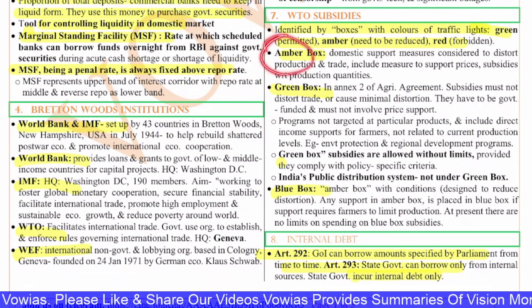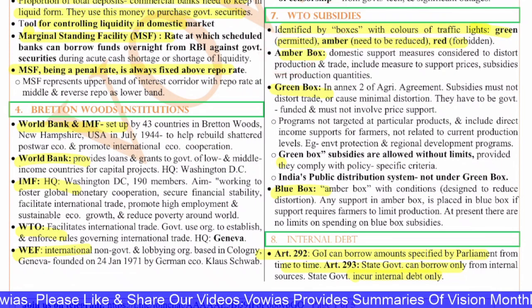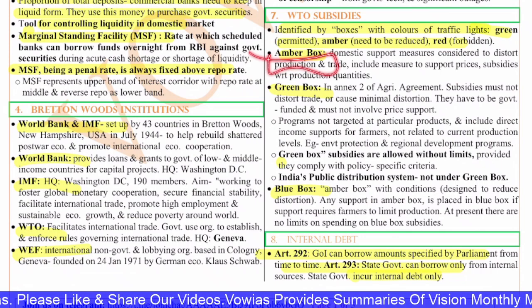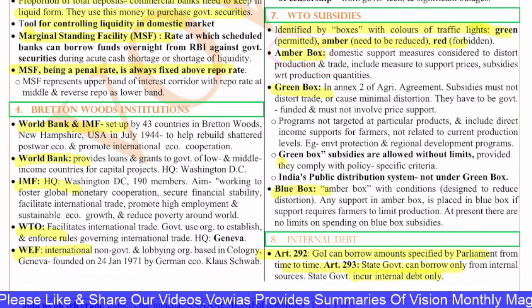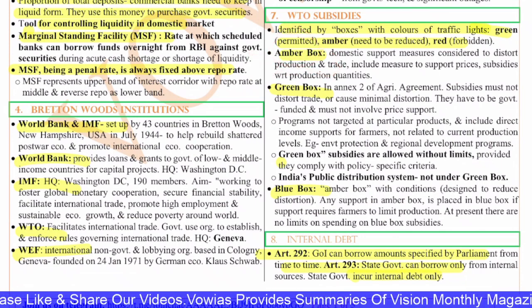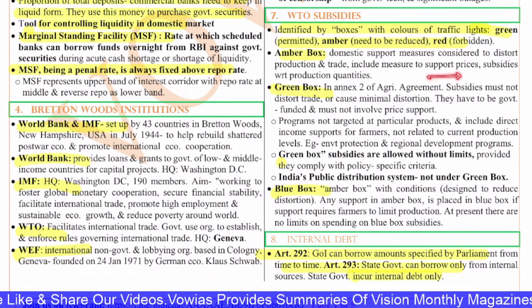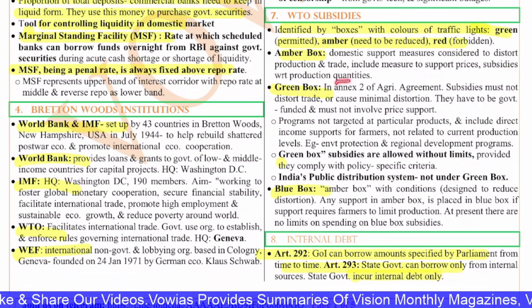Amber box subsidies are the domestic support measures that are considered to distort production and trade. These amber box subsidies impact the trade. They will reduce the trade, and it includes the measures to support prices, subsidies with respect to production quantities.